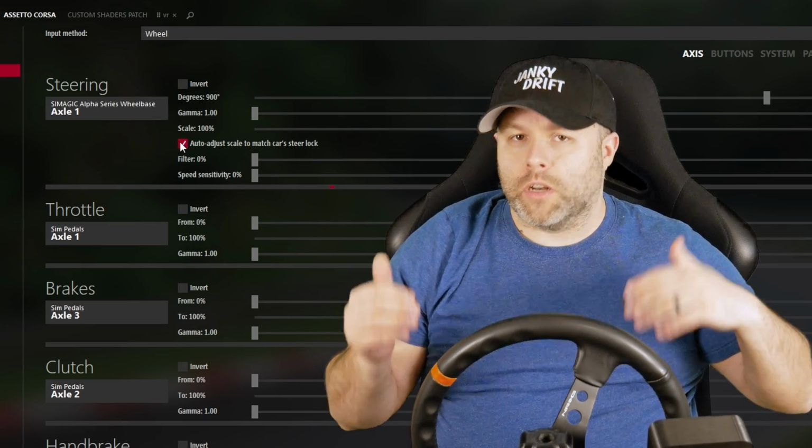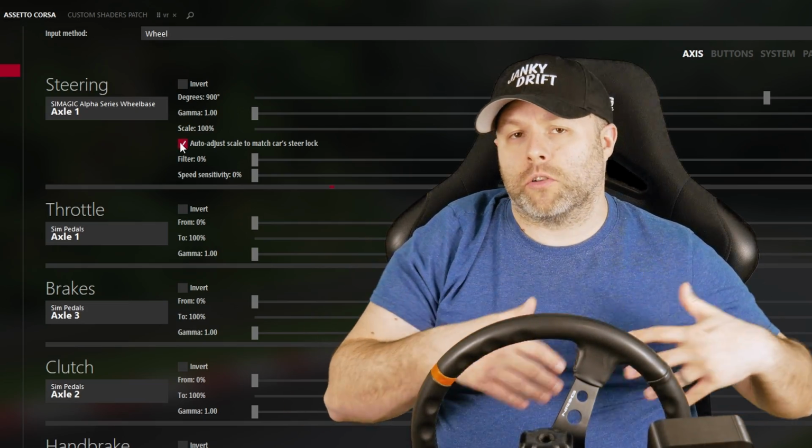The main drawback to that setting being that if you're driving a car that actually has 980 degrees of rotation, for example, you'd only be able to use 900 of that based on your wheelbase settings. In that case, you can uncheck this option, which will give you that car's full rotation, but the virtual steering wheel might be a little off from yours. I think the only two places I've encountered this were running some of the regular non-drift cars in Assetto, and then running the Excite V2 pack. Most other drift packs, you should never really need to do this.